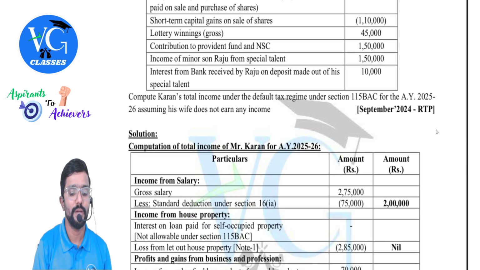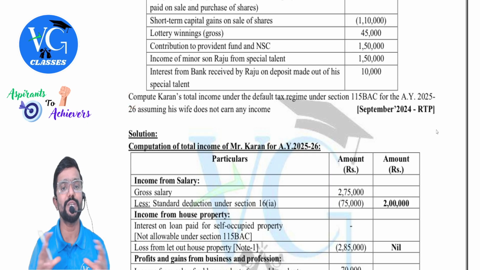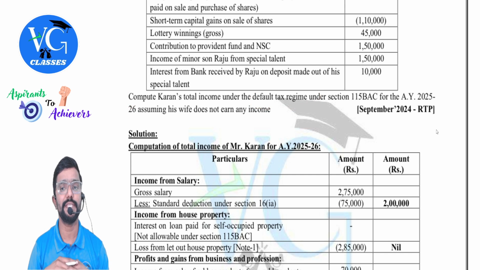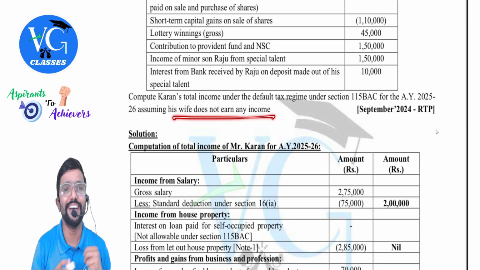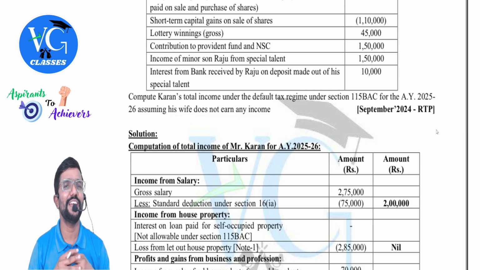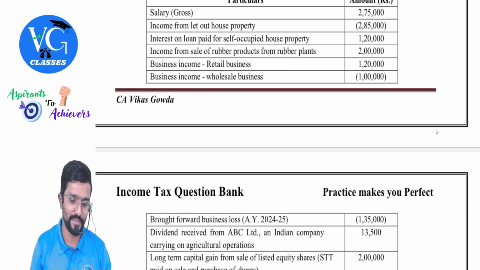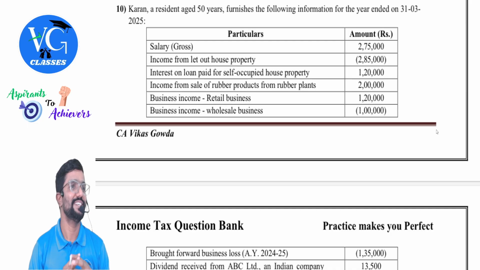Question number 10. Compute current total income under default tax regime under section 115BAC for assessment year 25-26. Assuming his wife does not earn any income. Why they gave that? Maybe somewhere it is helpful. We will see. Wife is not earning any income itself. Okay.